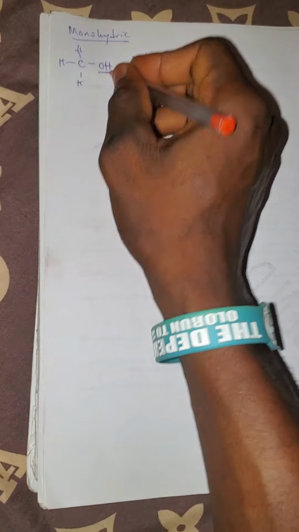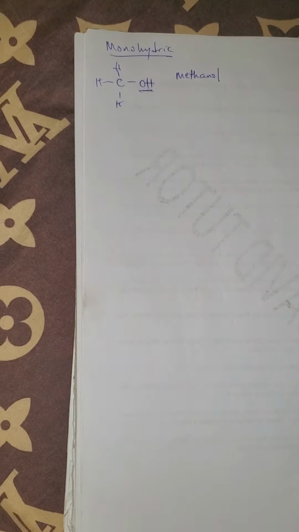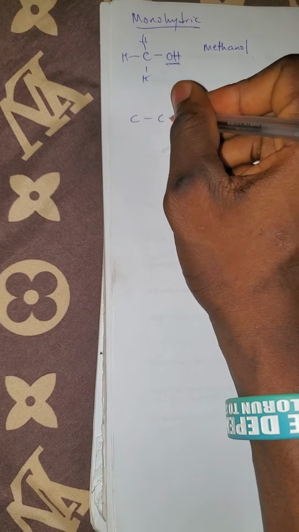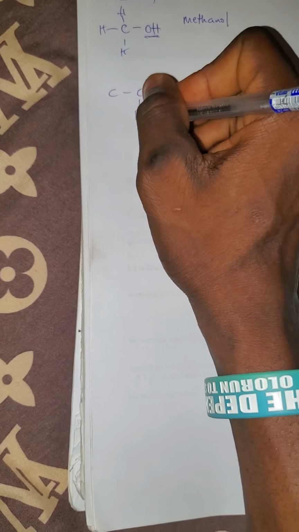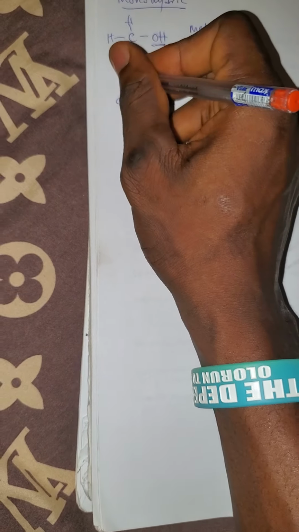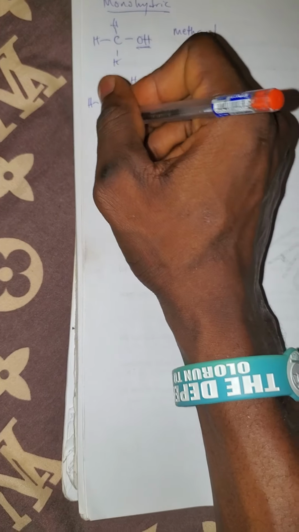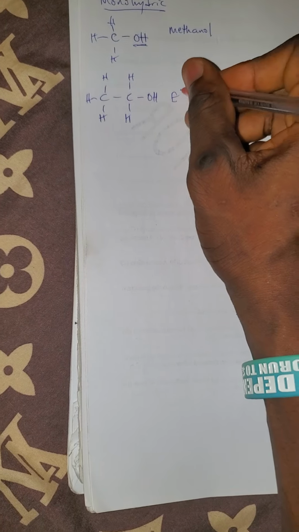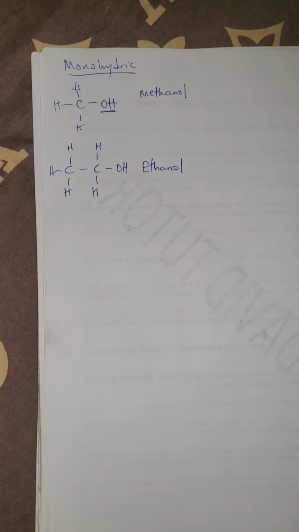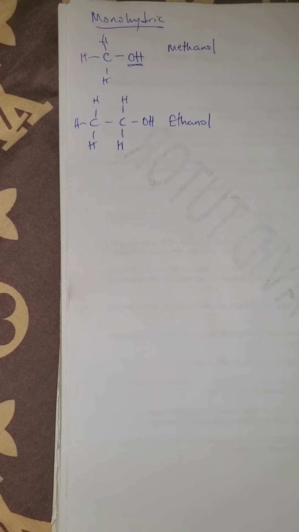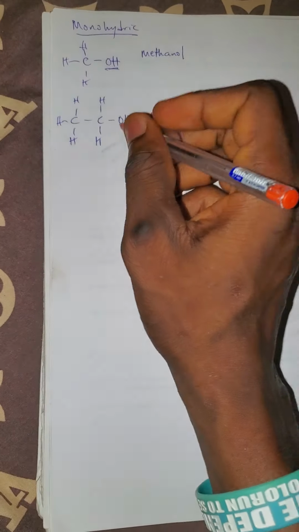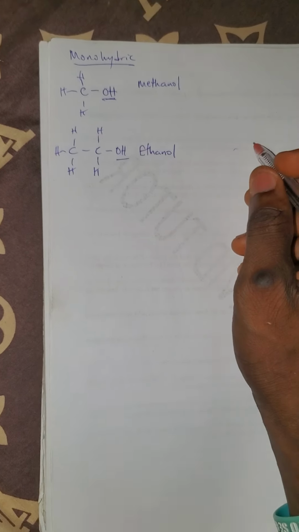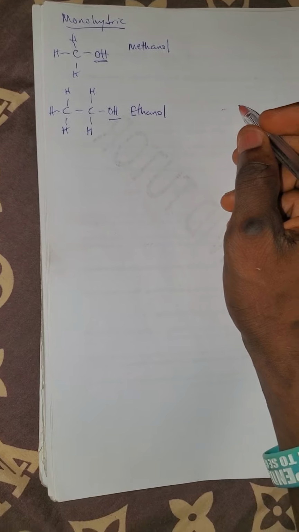So methanol contains only one hydroxyl group. Even you can have this. This is ethanol, that's 2 carbon. That's C2H5OH. It's still monohydric. So if you see any alcohol that contains only one hydroxyl group, then it is called monohydric alcohol.